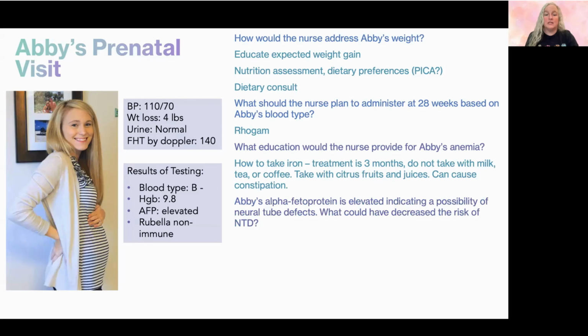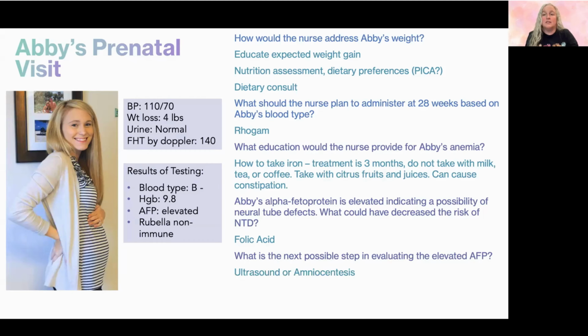Her alpha-fetoprotein is elevated, and so that could be a sign of neural tube defect. So when we think about what could decrease the risk of neural tube defects, we would have wanted her to take folic acid before she even got pregnant if she was planning to become pregnant, to decrease that risk of a neural tube defect. Now that we know her alpha-fetoprotein is elevated, then we need to potentially evaluate the possibility of a neural tube defect for her baby.